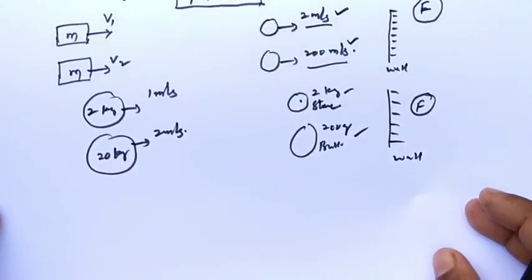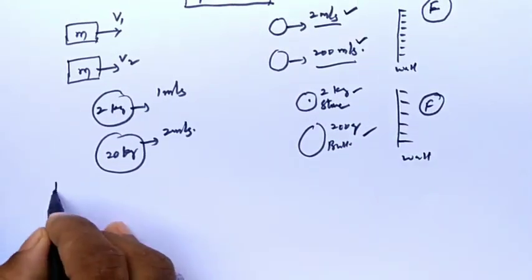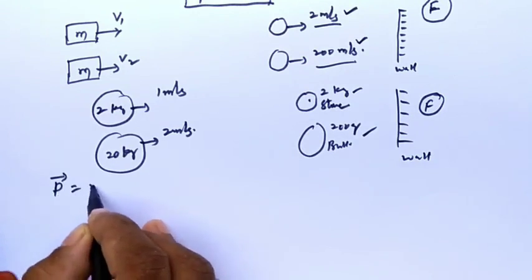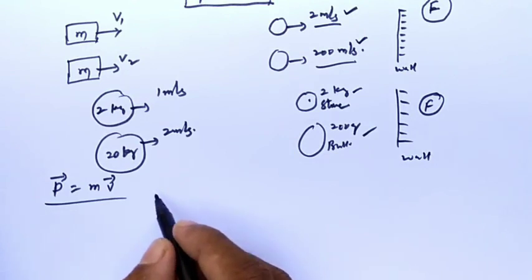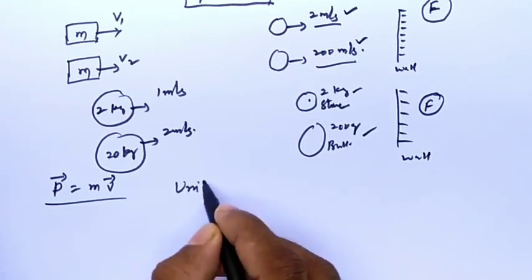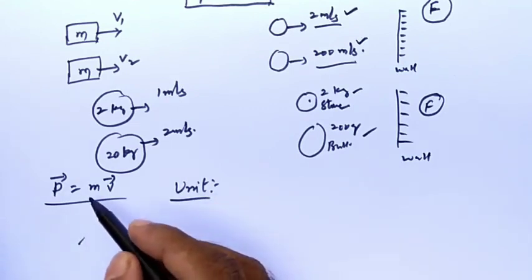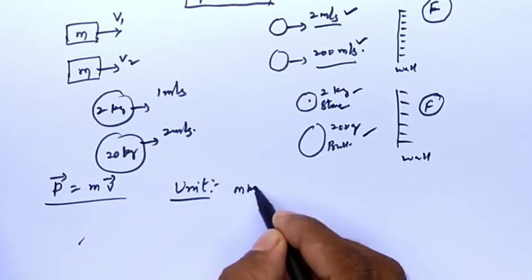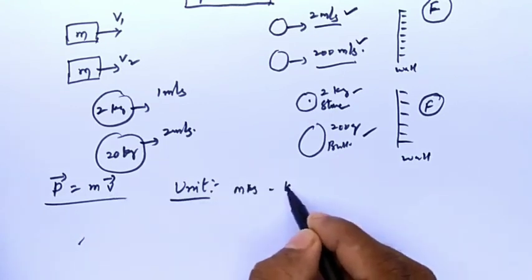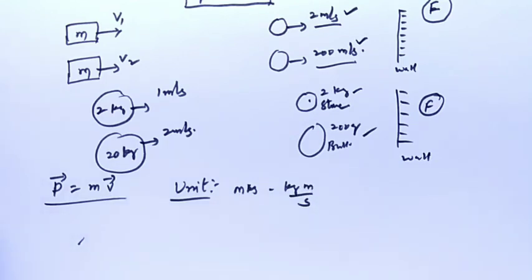Now what is the mathematical formula of momentum? P is equal to mass into velocity. This is the formula to calculate momentum. Next, what is the unit of momentum? Very simple. In physics, if you know the formula, you can write the unit. In MKS, it is kilogram meter per second. Next, in CGS.